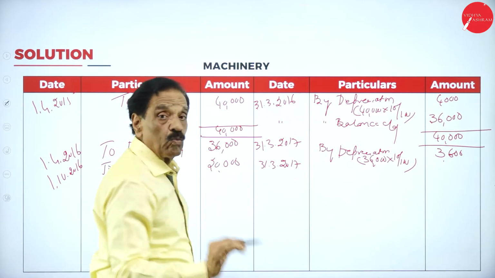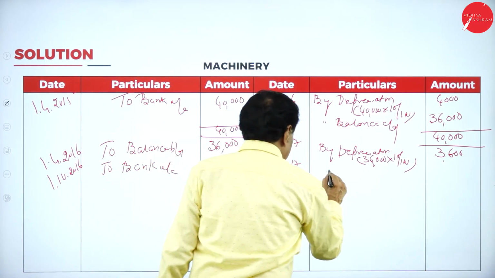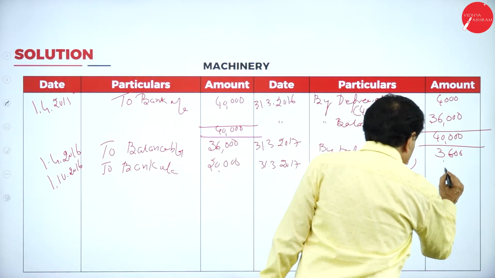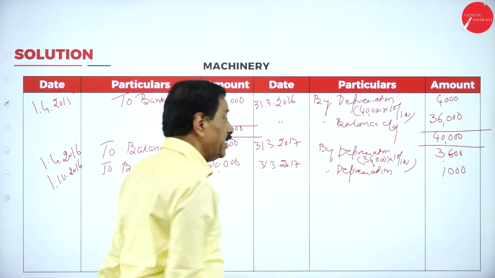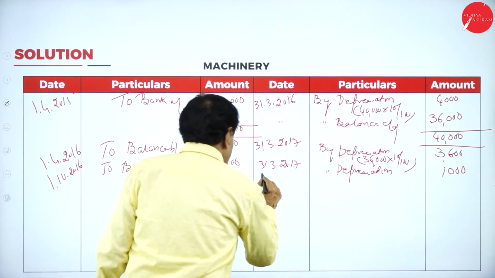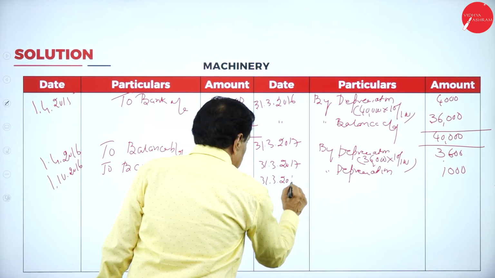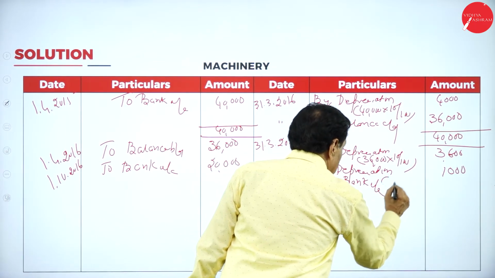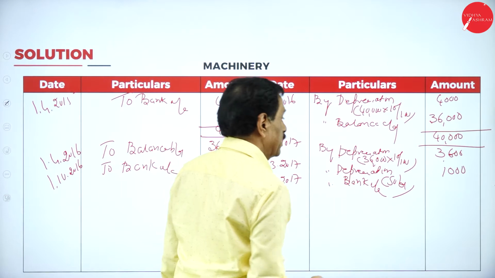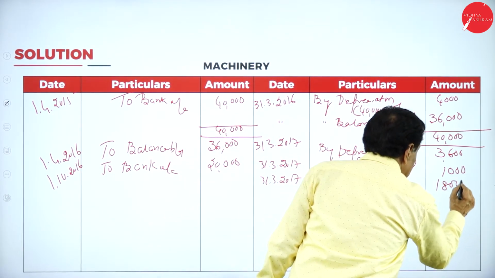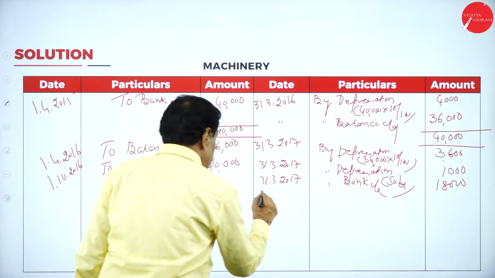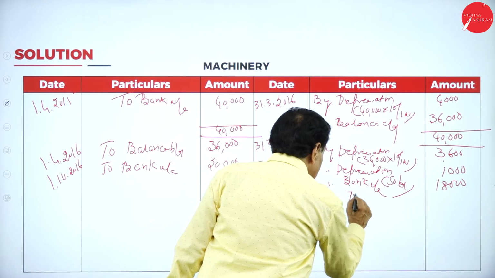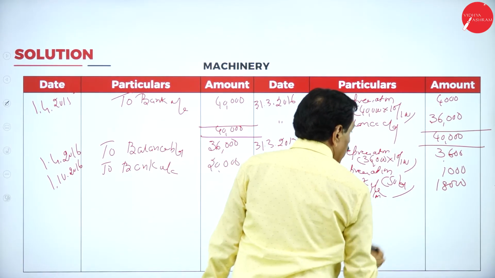Regarding the 1/10 machine, how many months will it stay? 31/3/2017, nothing but 1/4/2017, by depreciation for 6 months. It is 1,000. Already in the working note. 20,000 for 6 months is 1,000. Same date. It is sold, by bank account, in the bracket sold for 18,000, at a loss of 1,000. Same date, by profit and loss, 1,000.